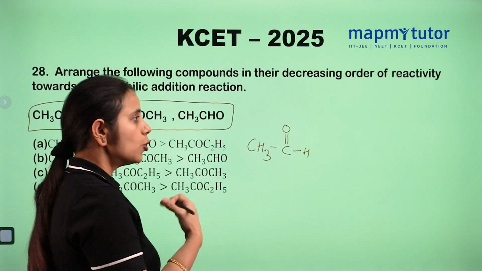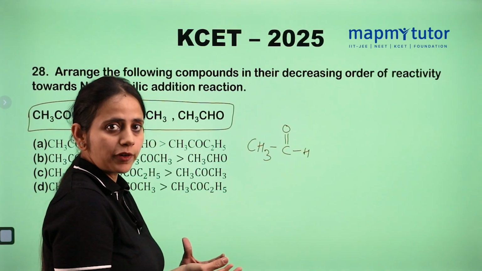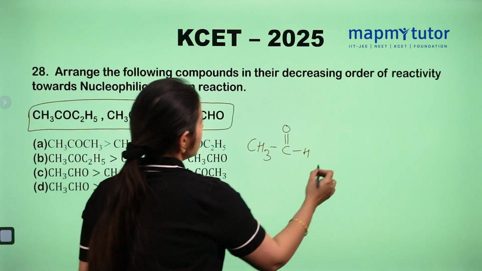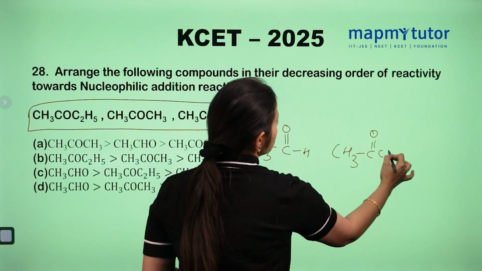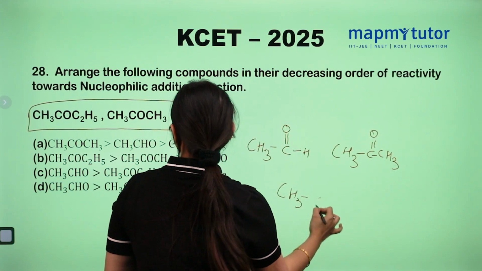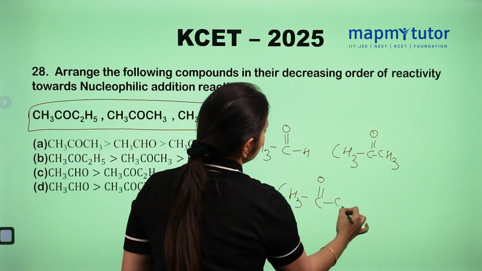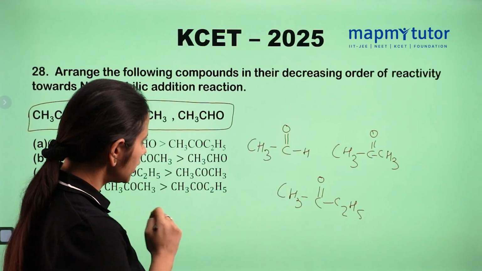The more electron deficient the compound is, the more is the reactivity of a nucleophile on it. We have 3 options: CH3CHO, CH3COCH3 and CH3COC2H5.